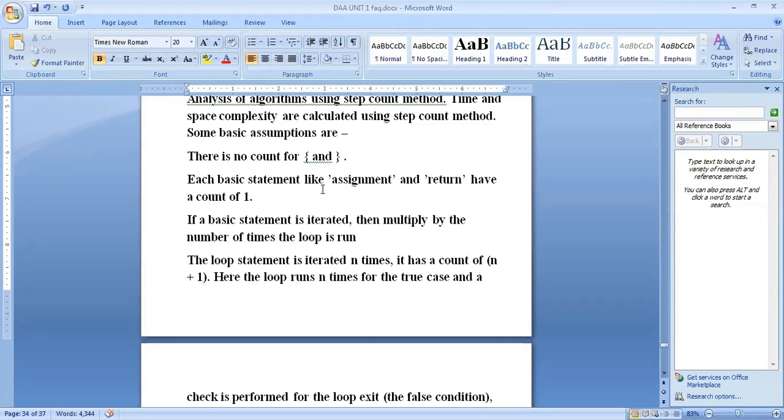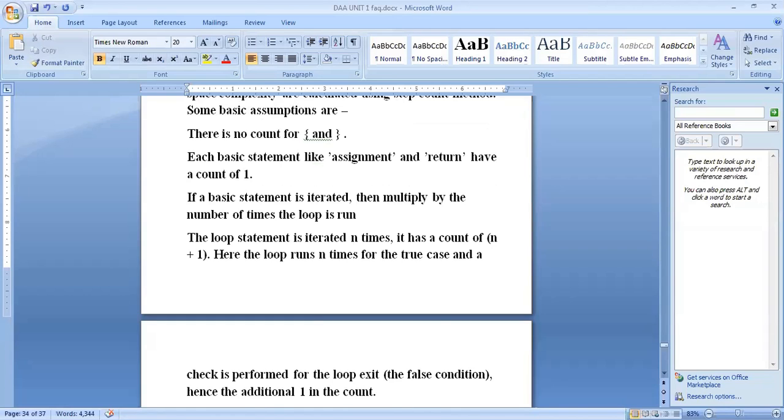Each basic statement like assignments and return statements, we count as 1. Suppose there is an assignment statement, take 1. If there is a return statement, take 1. If a basic statement is iterated, then multiply by the number of times the loop is run. Suppose in the for loop that is iterated, how many times is it iterated? You can take that as the step count. Suppose the loop statement is iterated n times for the for loop. It has a count of n plus 1.